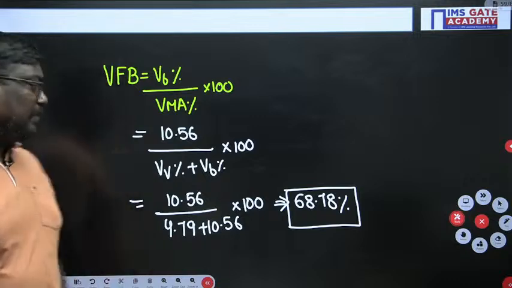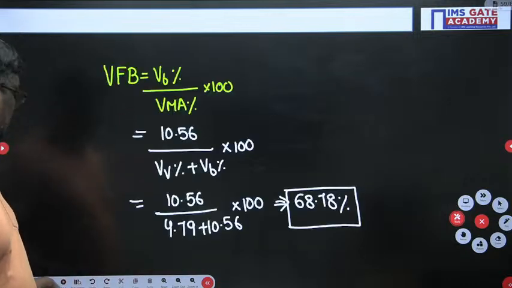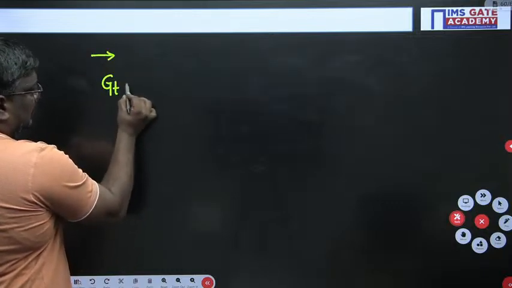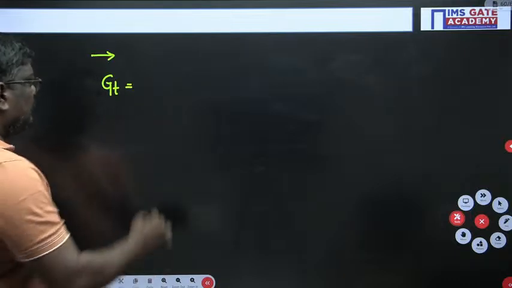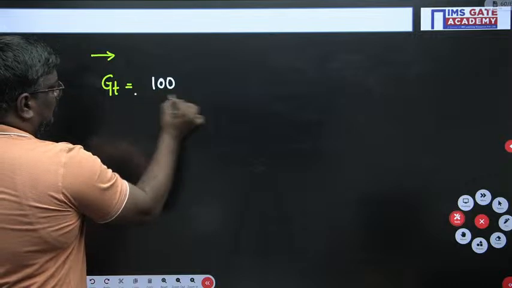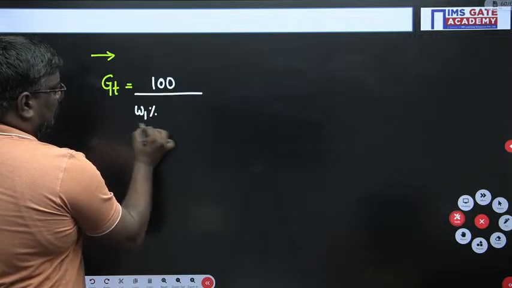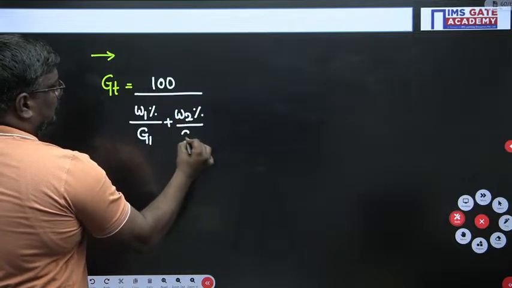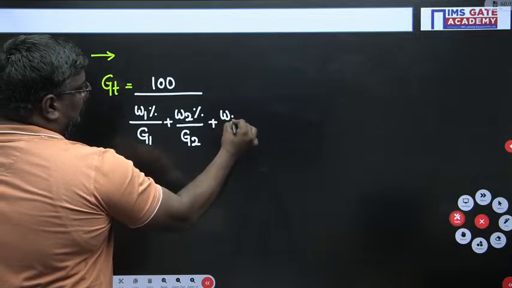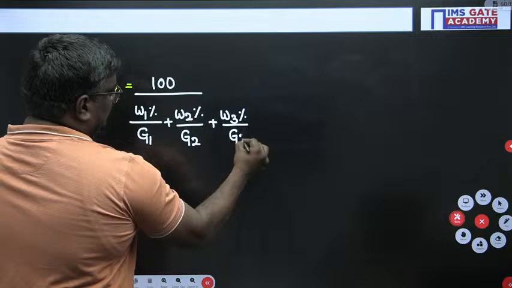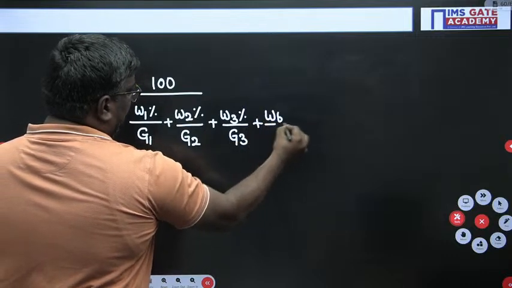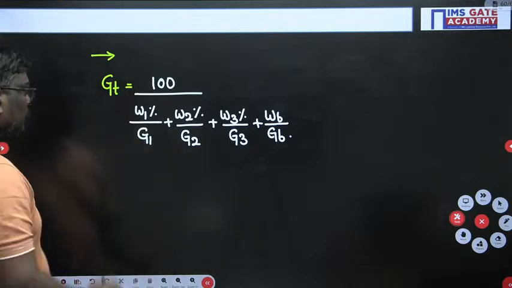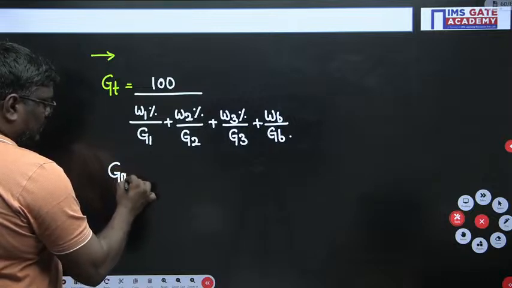So my dear students, when I ask you about mix design, first is theoretical specific gravity. What is the formula for theoretical specific gravity? It is given by 100 upon W1 upon G1 plus W2 percent upon G2 plus W3 percent upon G3 plus weight of bitumen upon specific gravity of bitumen. So this is GT. Are you following? Please try to respond in the live chat.